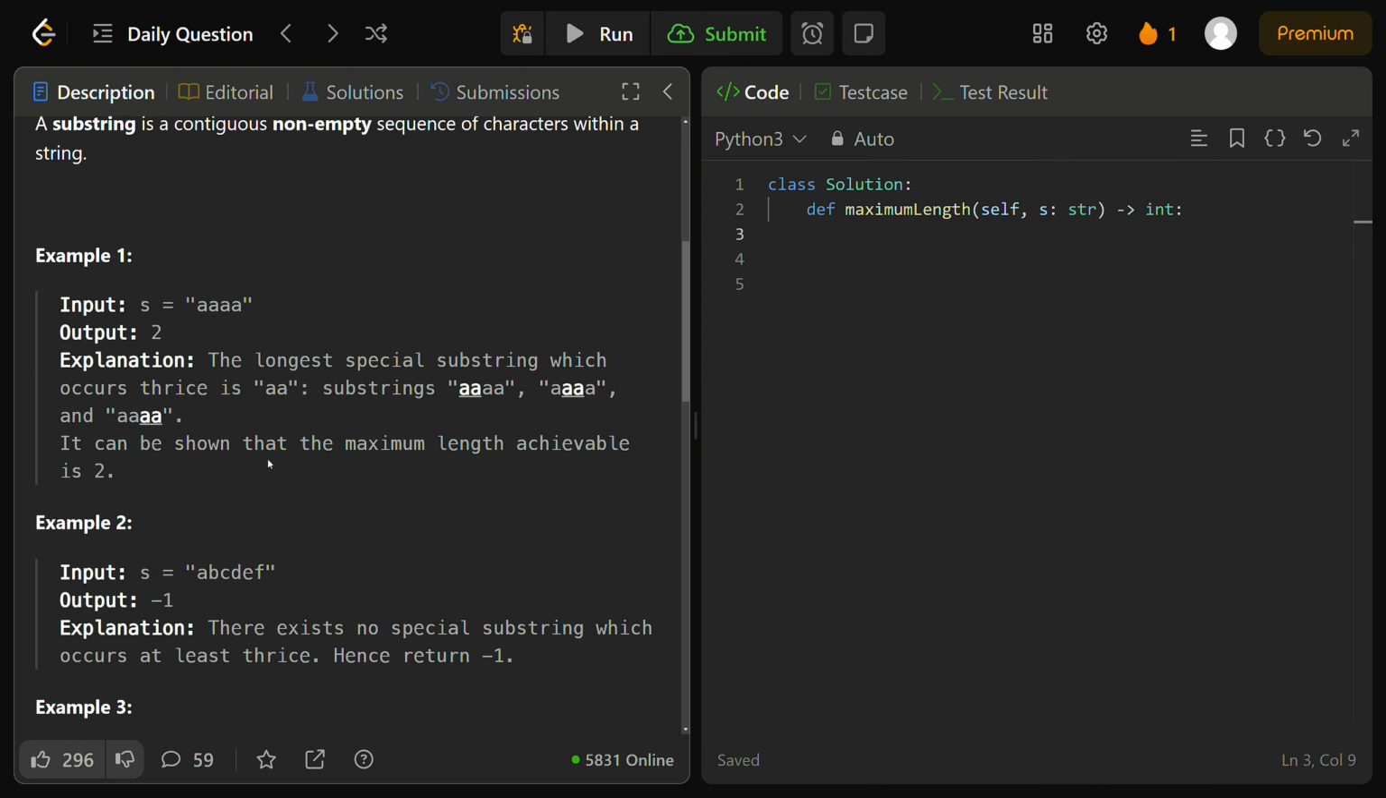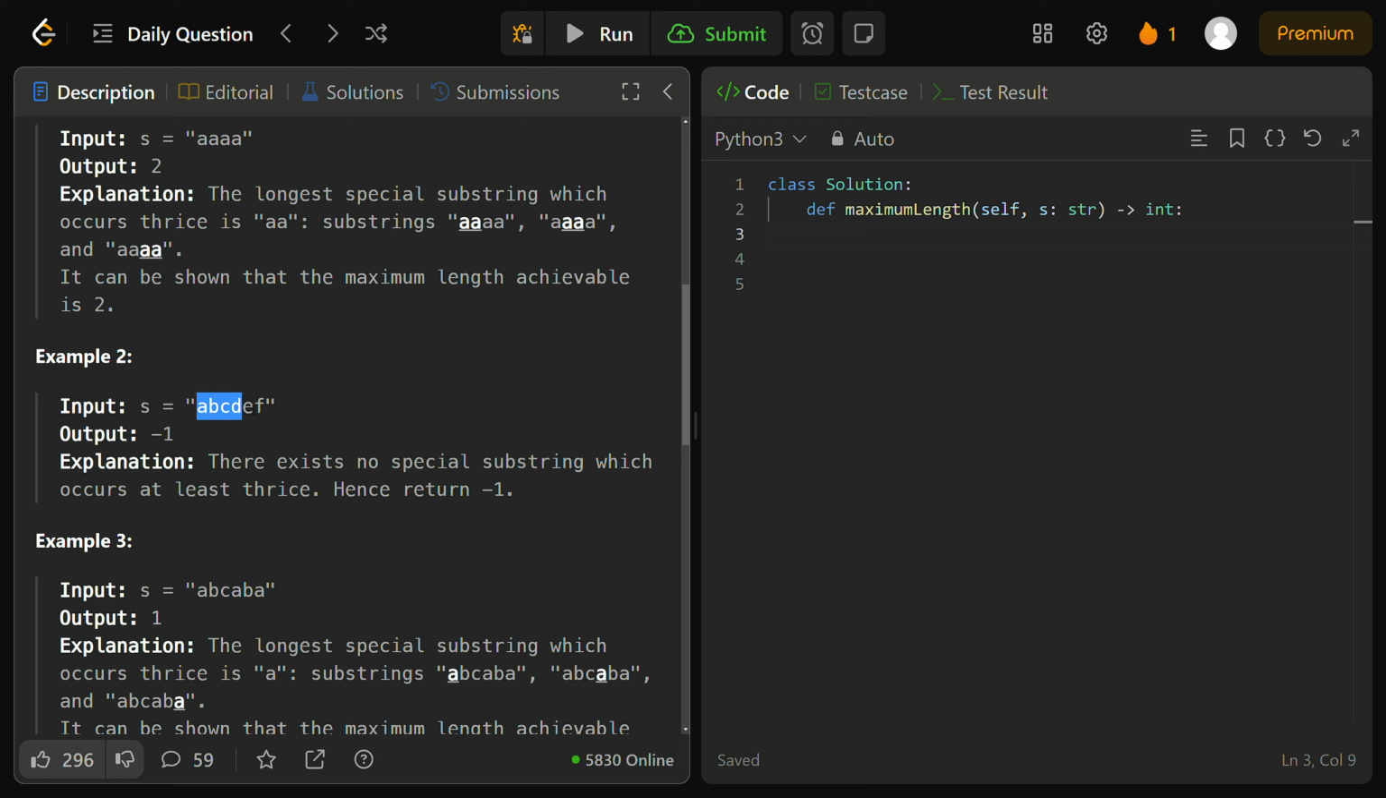So in example 2, we have our input string S to be A, B, C, D, E, F, and in this case, we have to output -1, because although we do have special substrings like the A individually, the B individually, and so on, none of these substrings have an occurrence greater than or equal to 3. In fact, every single one of these special substrings only occurs once. It's just that letter itself at its corresponding index, right? A doesn't have a frequency greater than or equal to 3, and applying that same logic to all the other individual special characters, we have to output -1.